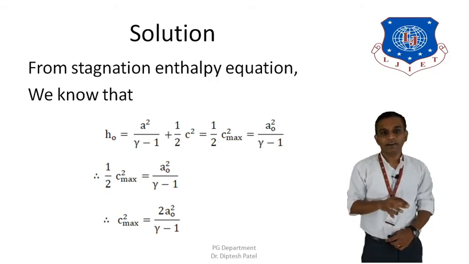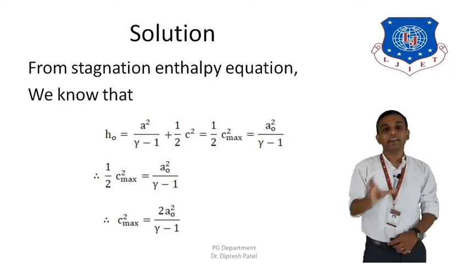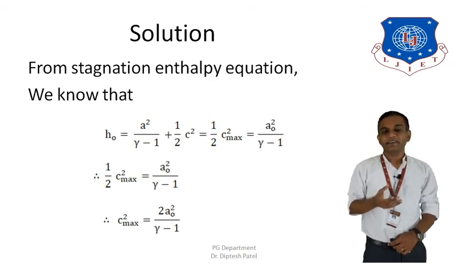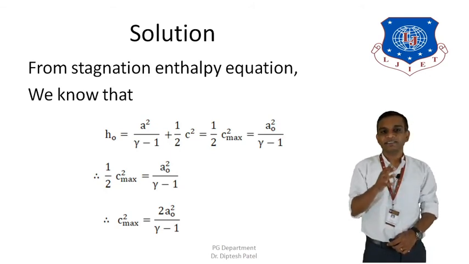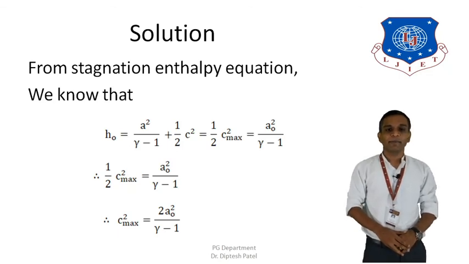Here we need to calculate the C max, and since we have AO and gamma, this term can be utilized to calculate the C max. We cannot use the other term, because in that term we need the value of C, which is not available at all. So we are neglecting that term, and we are going to use the relation of HO, which can be rewritten as 1 divided by 2 C max square equal to AO square divided by gamma minus 1.